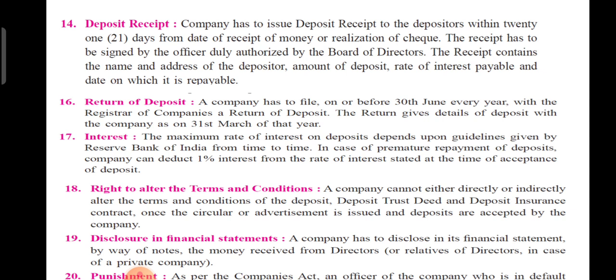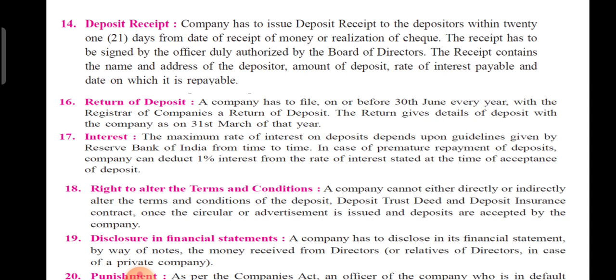The 18th point is the right to alter, the right to change the terms and conditions. Is there any scope to change the rules for issuing the deposit? The company cannot, either directly or indirectly, change the terms and conditions of deposit. Whatever 20 rules are mentioned here should be followed by the company.